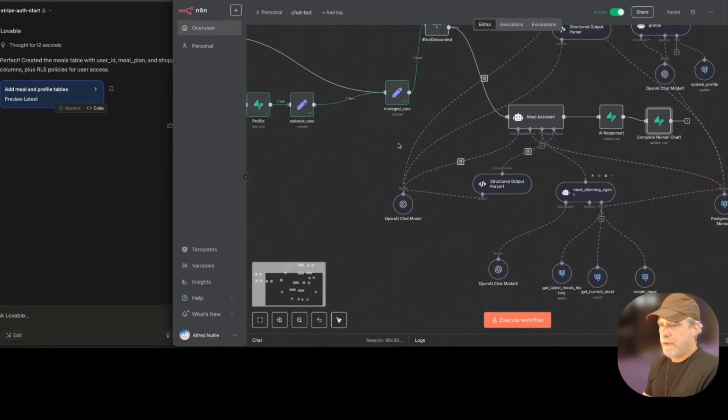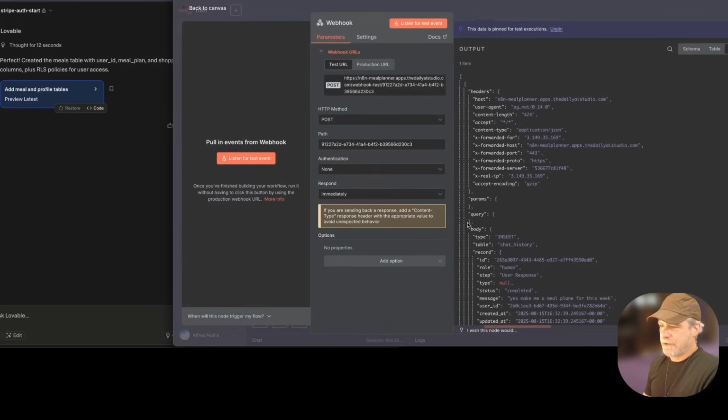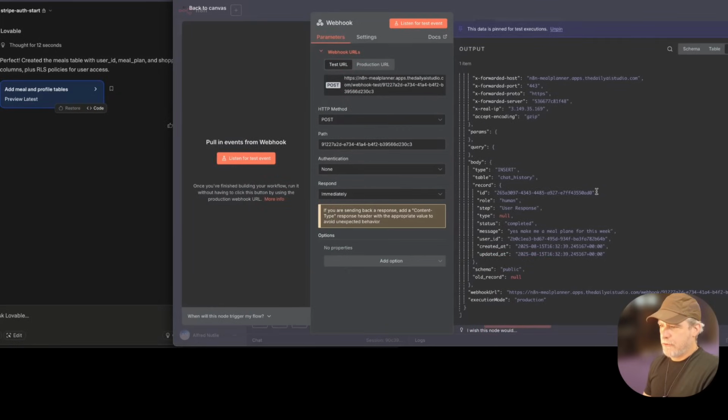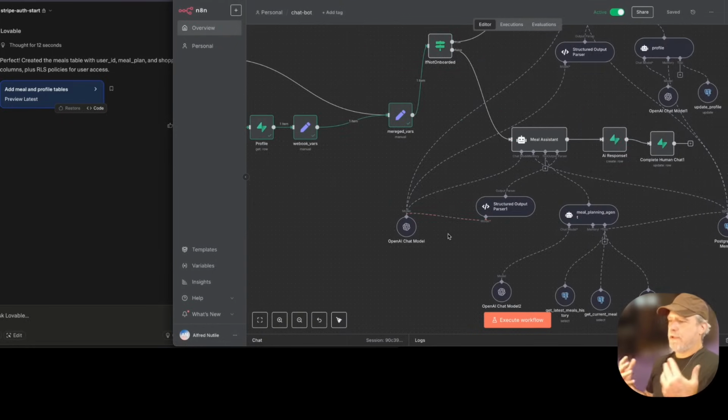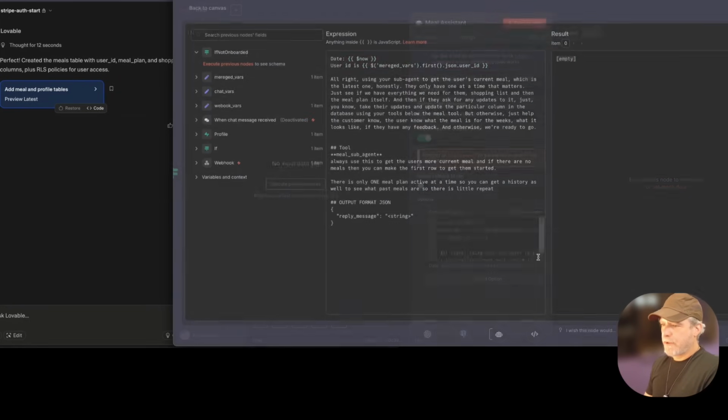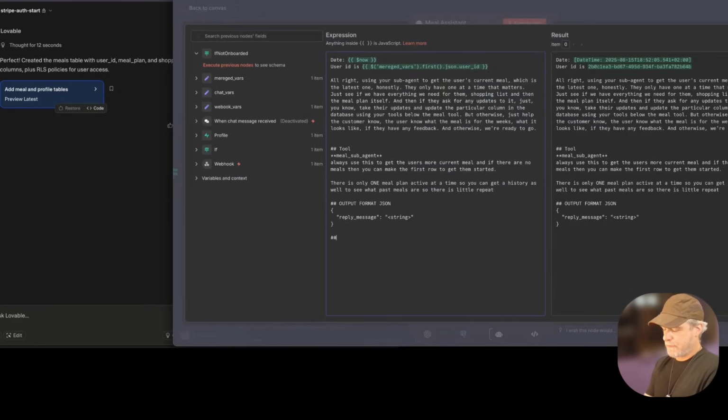Okay, so now this incoming message is the user, yes, make a meal plan for the week. So now it should be able to get the meal plan. It should be able to get my profile. And now the profile's here. So what I'm going to do is, that's a good question. So I could have a tool that gets the profile, but I'm not.